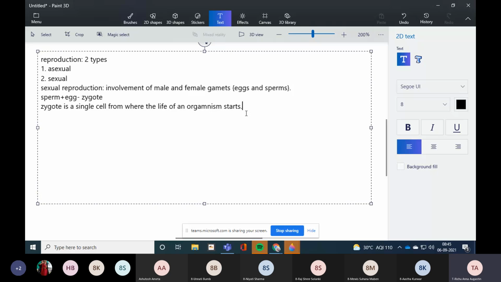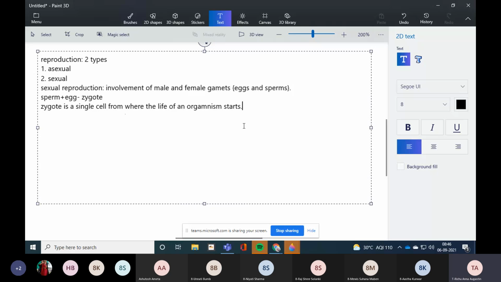Then we have asexual reproduction in animals. Now, sexual reproduction we have not discussed in detail. We have just known what it is, in which male and female gametes, eggs and sperms, are involved. Eggs and sperm fuse together to form a zygote. Now, what is a zygote? It is a single cell from where the life of an organism starts. Okay, I hope this much is clear.